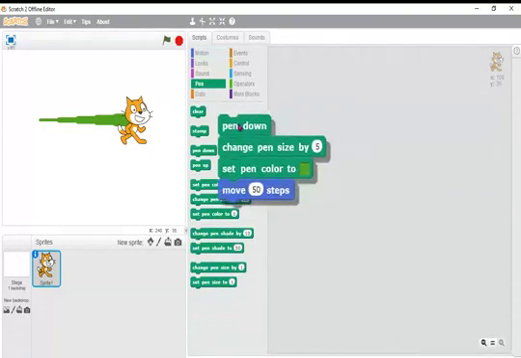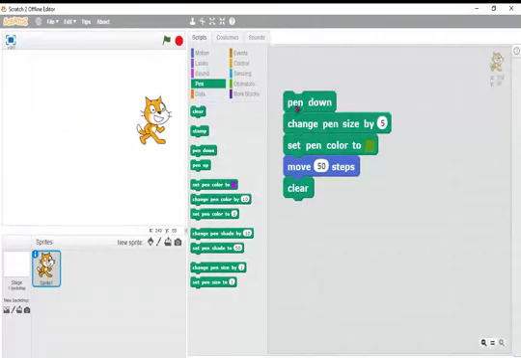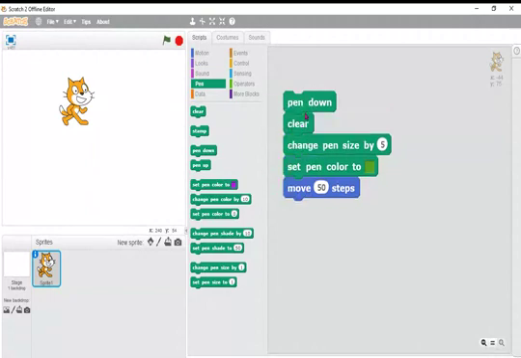Next, I will use clear. Then what will happen? You will see, everything clears. Nothing will be there, because whatever was drawn up to that point will be cleared. When I click, the old one clears. So like this, you can do animations with the pen and all. What is next? Data, let it be there.